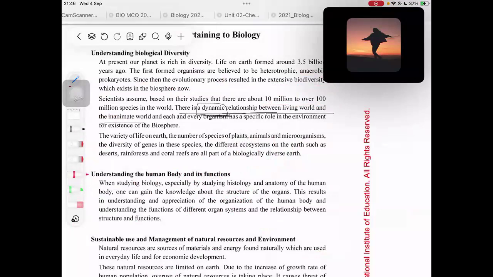What do you mean by dynamic? Dynamic means changing. Static means stationary. So there is a dynamic relationship. That means there is a changing relationship between the living world and the inanimate world, meaning the non-living world, right? So actually, living organisms and the non-living organisms have a changing relationship, not a fixed relationship.